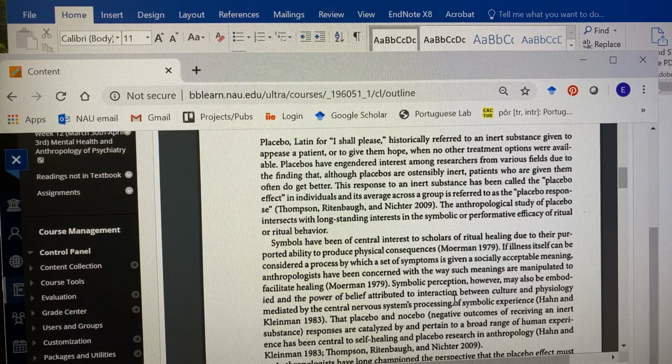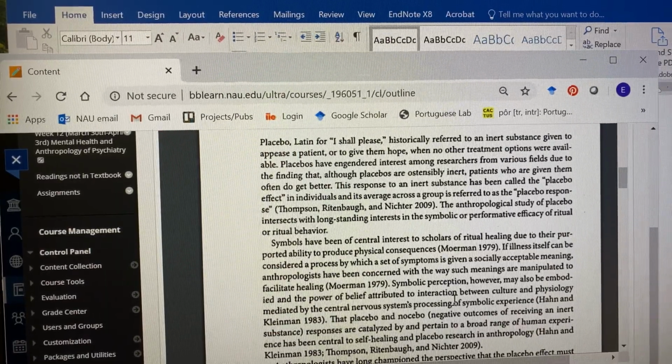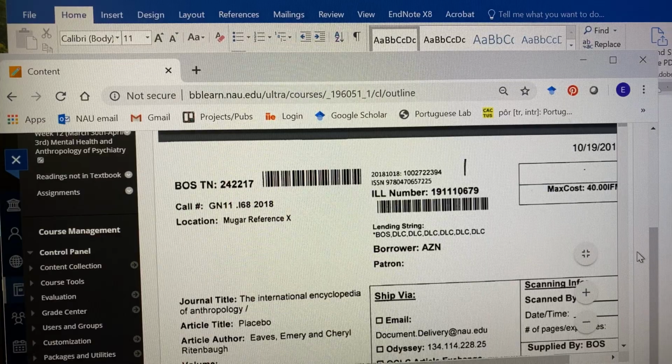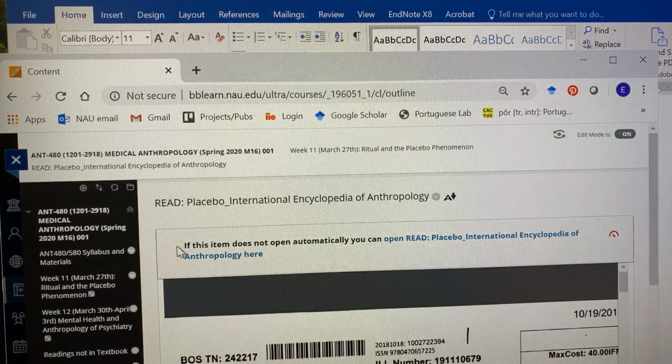Placebo in anthropology is linked really closely with the concept of ritual. So ritual healing, we often talk about placebo and ritual as going hand in hand with people's belief, or the idea of meaning, which is what Daniel Moerman is talking about. So his idea of meaning is important. I want you to read through that and think about how that relates to these book chapters that we're reading.